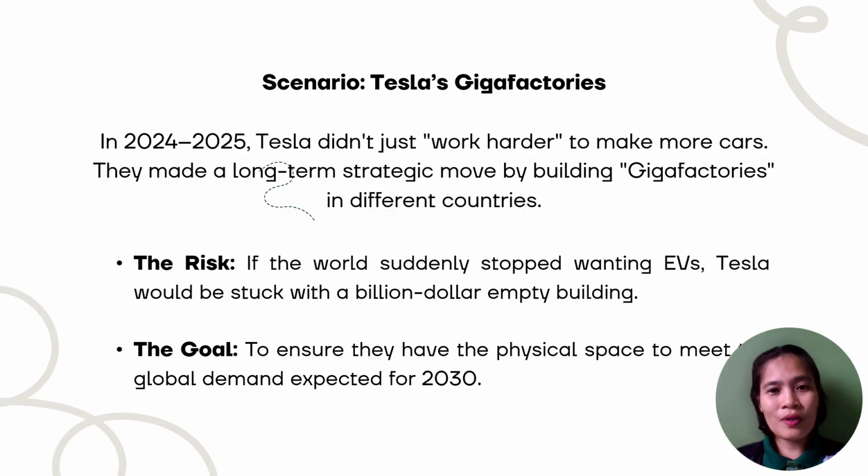As an example, consider Tesla's gigafactories. In 2024 to 2025, they didn't just increase their workload. They built massive factories across the globe to handle the demand expected by 2030. The risk is that if market interest shifts away from EVs, the company is left with a billion-dollar asset that is difficult to repurpose.